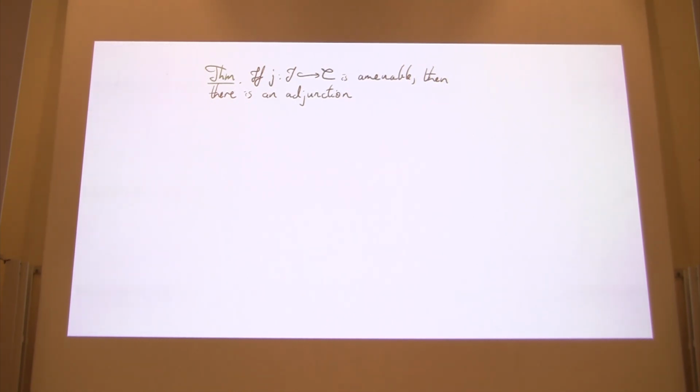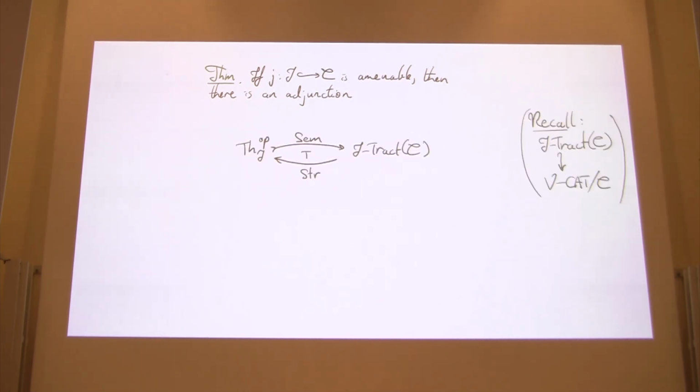If J is simply amenable, then we obtain an adjunction of the following form, recalling that J-tract of C is a full subcategory of the slice V-Cat over C. So here we have the semantics functor that sends each J-theory T to the V-category of T-algebras with its forgetful V-functor to C. And it has a left adjoint, structure, which sends each tractable V-functor G down to C to a theory called the J-structure of G, generalizing Lawvere's notion of algebraic structure.